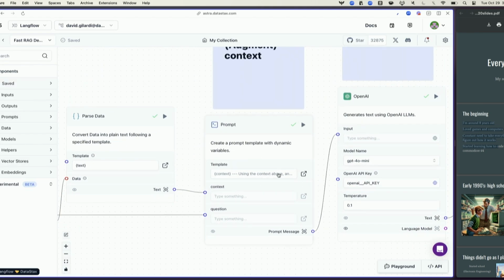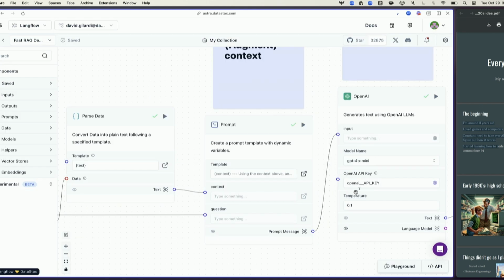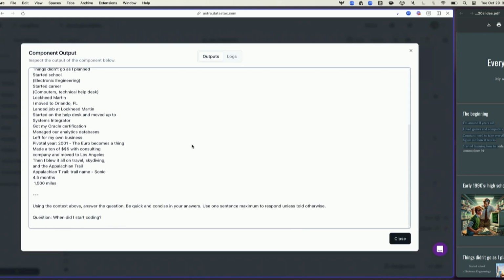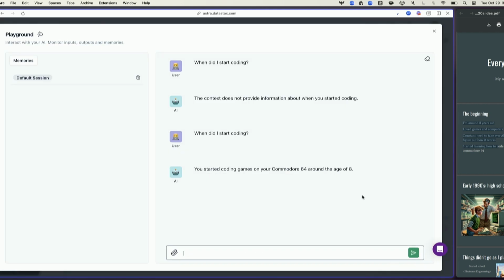Now, something fun here: this is a super simple prompt template, but I can inject the data right into it, so I can very quickly wire these things up. And this is how we're giving the context to the LLM. You can actually take this whole thing out and pop it into ChatGPT and it would give you the right answer. And now if I take a look here, you see, when did I start coding?